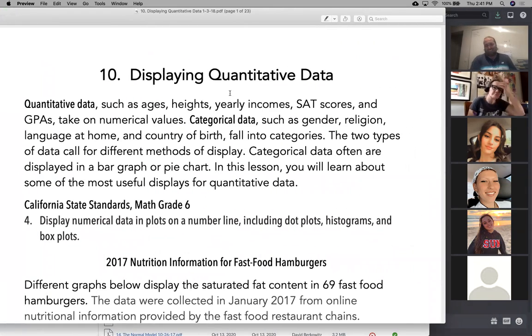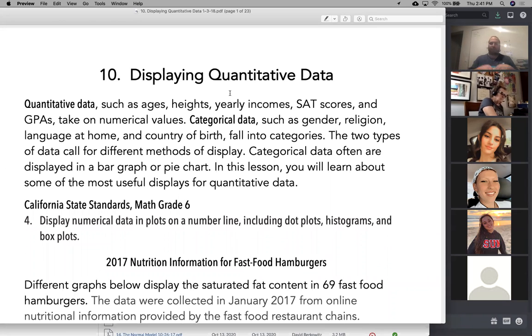Then we have chapter 10. Chapter 10 was on displaying quantitative data. We know there are 2 kinds of data: categorical data and quantitative data. Categorical data is categories: blue-eyed children, red and hazel-eyed and brown-eyed, California, Idaho, Iowa, Arizona, etc. Categories. And then there's quantitative data, numerical, where numbers and math make sense, like heights and weights and scores and incomes and ages and things of that nature.